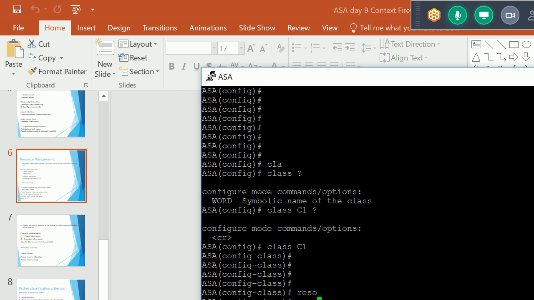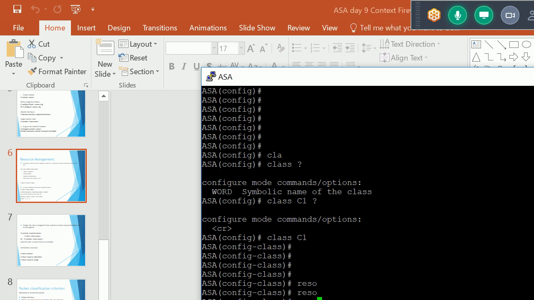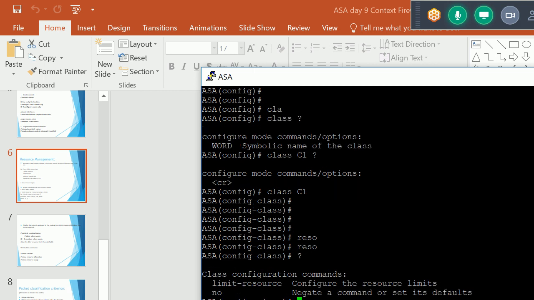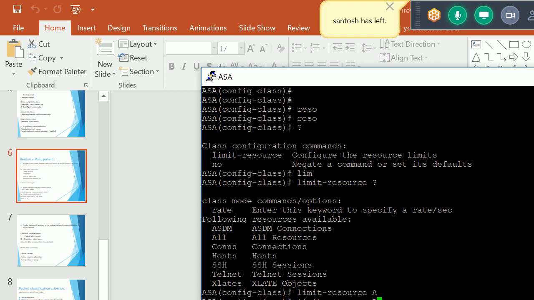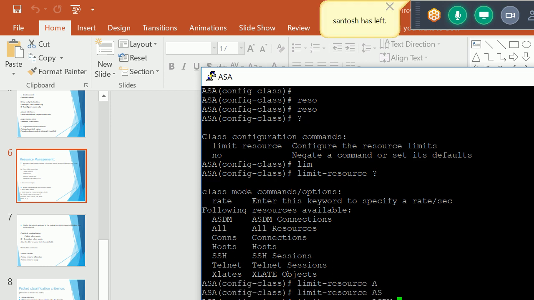So in the class for context C1, what command do we have here? Yeah, this is the command, limit resource. For the ASDM connection I'll give the keyword ASDM, around 5.